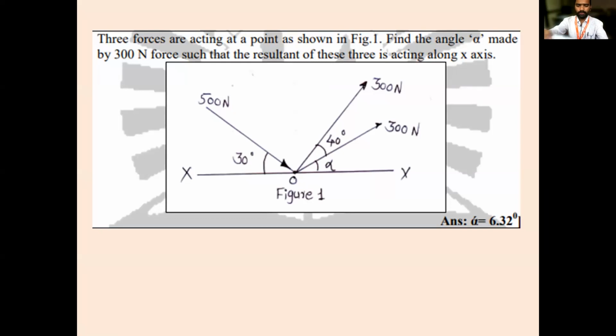Okay, all of you take down this problem. Three forces are acting as shown in the figure.